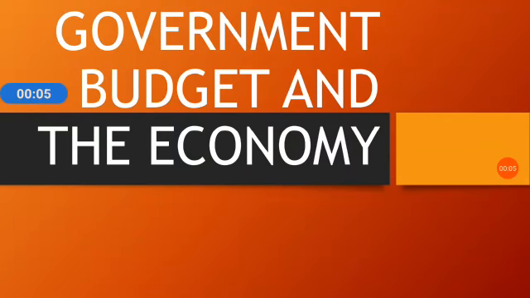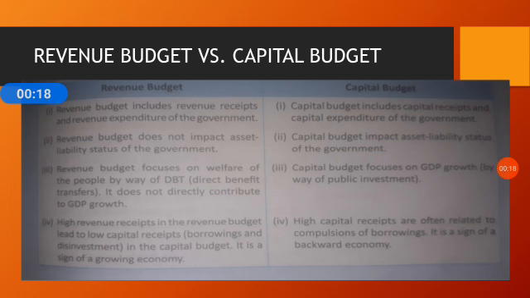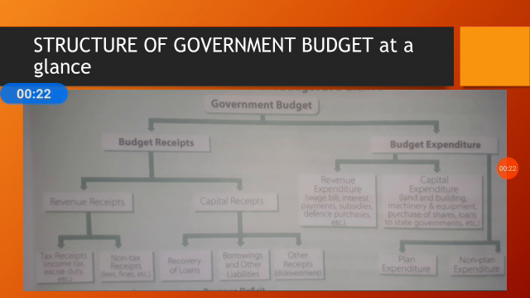Today we will start with the next topic of chapter 10, government budget and the economy. So first of all, let's have a look at the components of the government budget. There are two types of components under the government budget. The first is budget receipts and the second is budget expenditure.